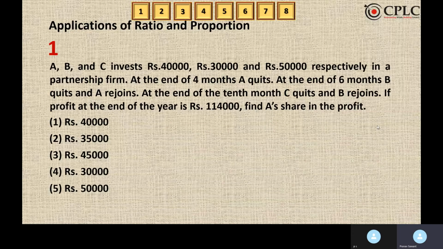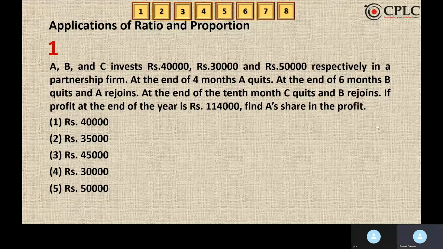A, B and C invest rupees 40,000, 30,000 and 50,000 respectively in a partnership firm. At the end of 4 months, A quits. At the end of 6 months, B quits and A rejoins. At the end of 10th month, C quits, B rejoins. If the profit at the end of the year is rupees 1,14,000, find A's share in profit.